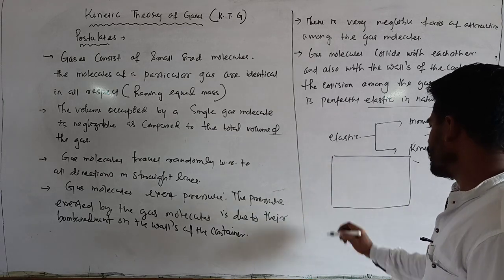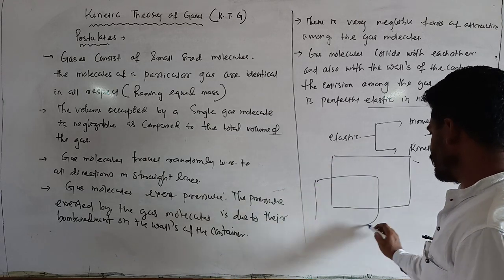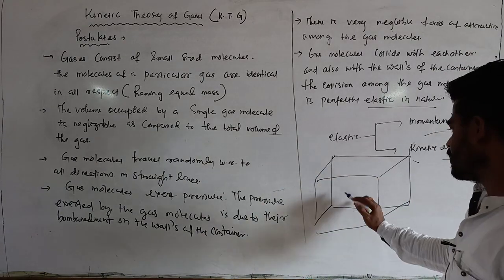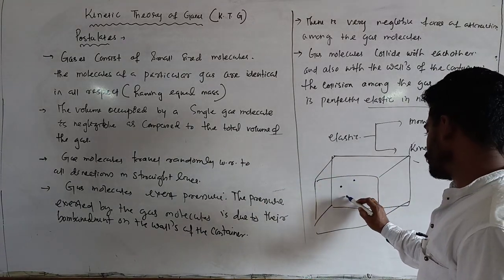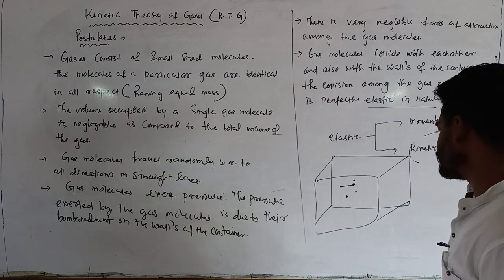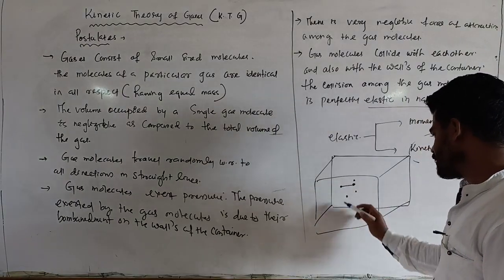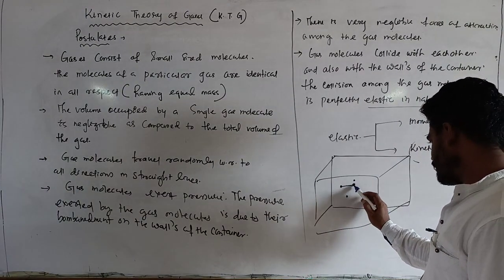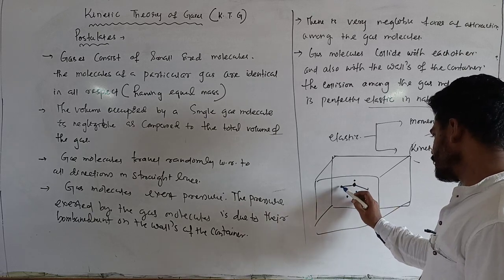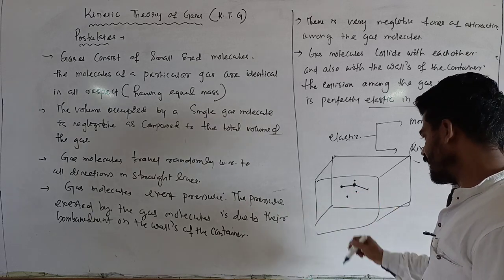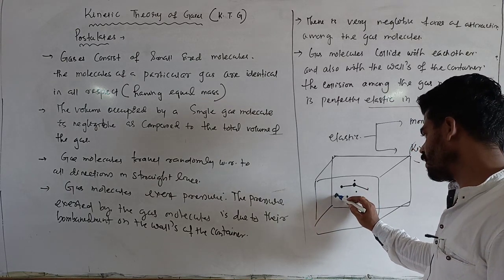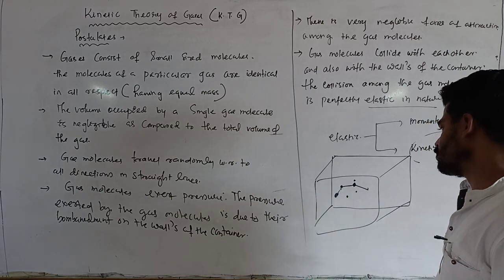Suppose this is a container and within it I have considered a certain amount of ideal gas. The molecules are moving freely in all directions. Suppose this molecule strikes that molecule. There is a redistribution of energy. The molecule that is struck moves with some velocity provided by the striking molecule, and as a result the striker's velocity becomes less. Then there is a chance of a collision with another molecule.